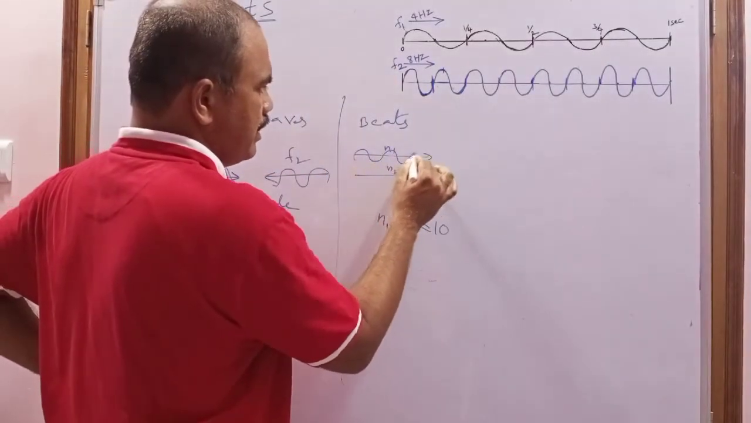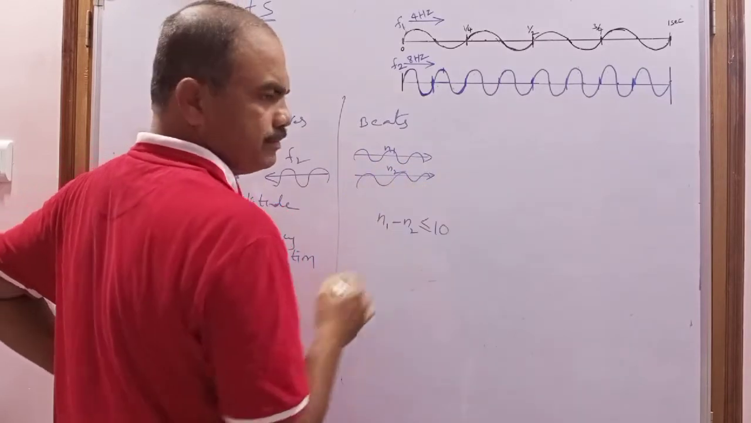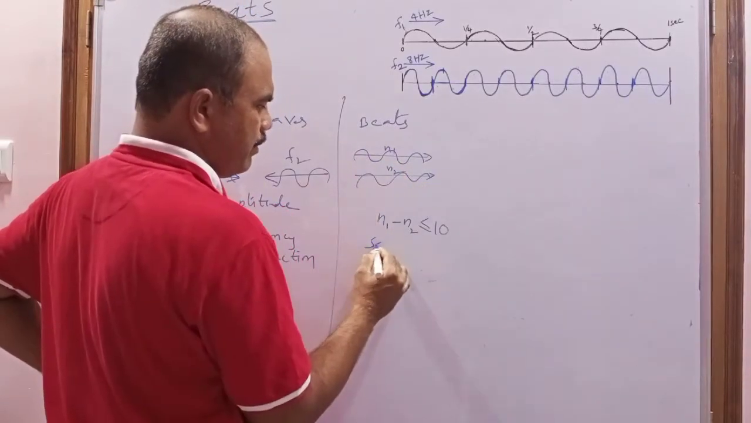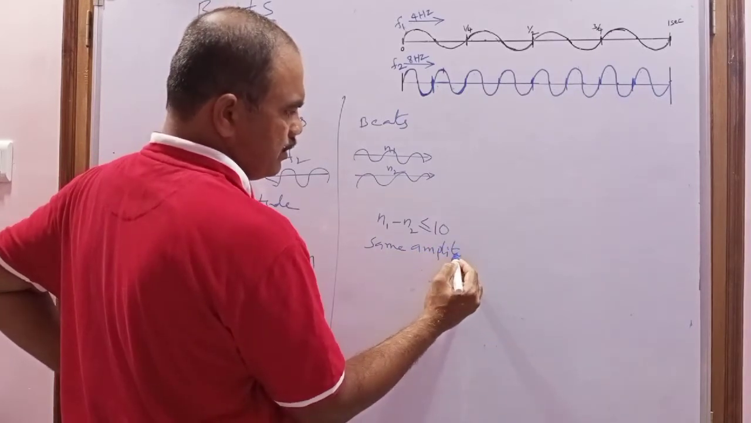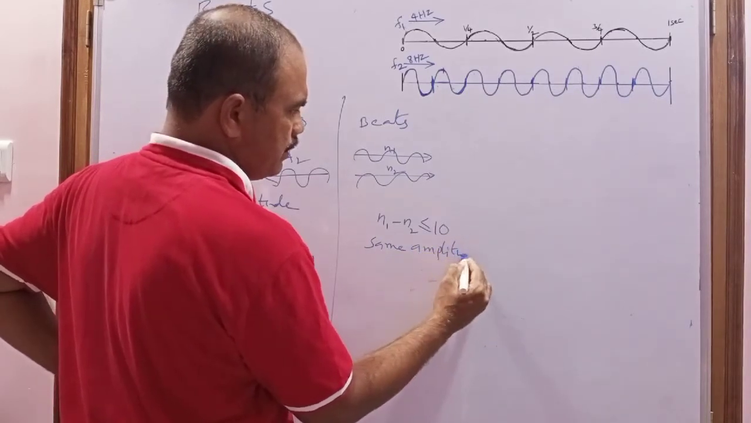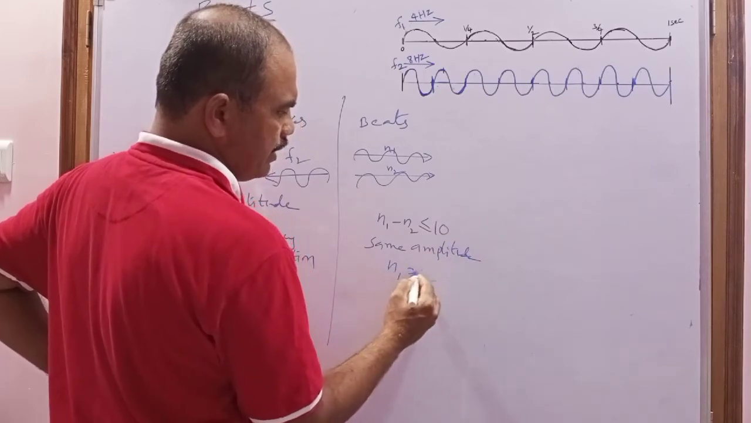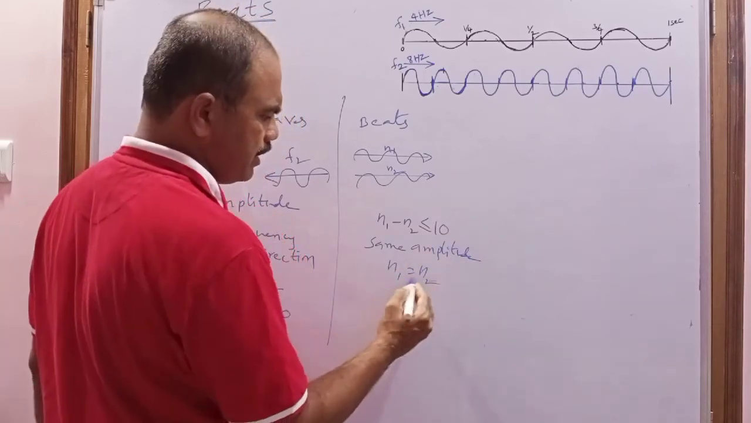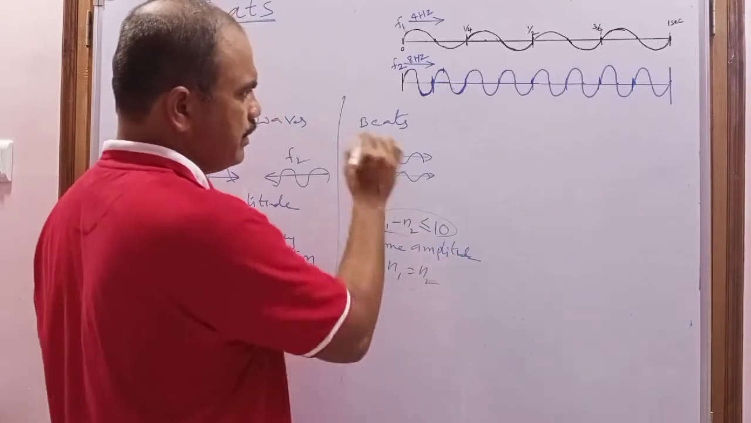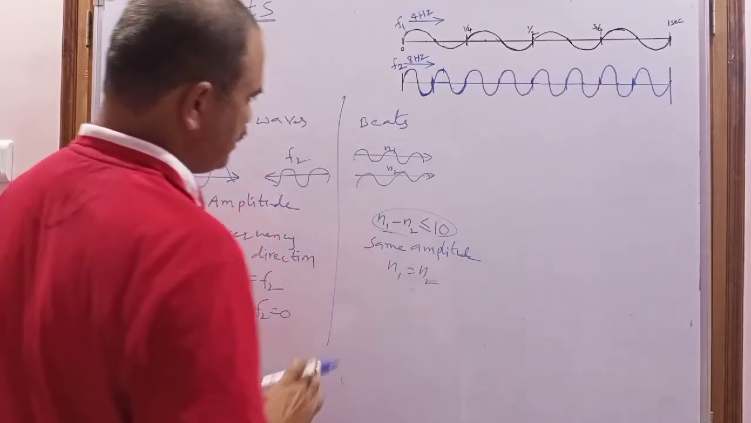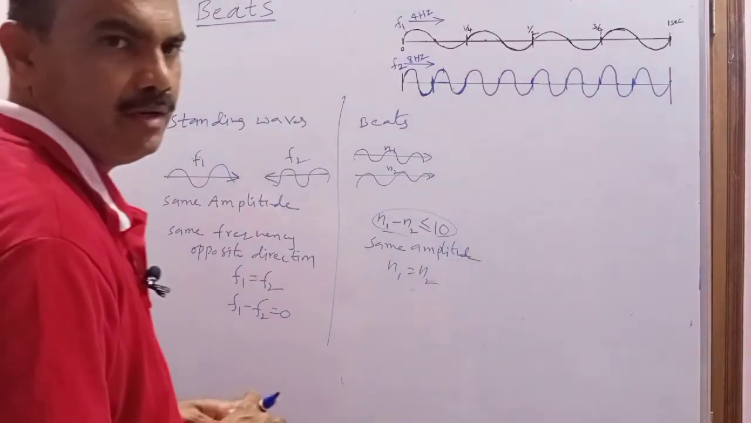And what is the condition here? They must travel in the same direction, and they must have the same amplitude, and the frequencies cannot be the same. There must be a slight difference, and this is the difference. Then only are the beats formed. So these are the differences between standing waves and beats.